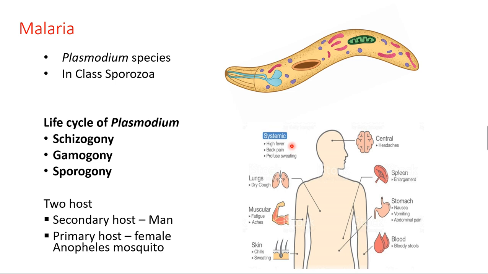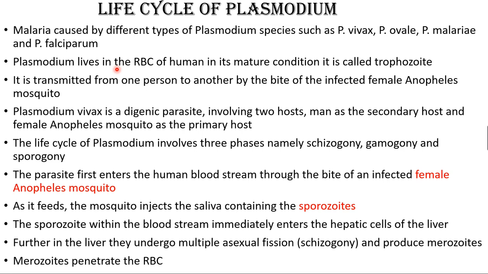So due to malaria, there is high fever, back pain, sweating, sometimes headache, the spleen, stomach and blood vessels are affected, and there is skin itching and irritation, muscular pain, fatigue, tiredness, and in the lungs it sometimes causes dry cough. All this will occur. So we must know about this life cycle of Plasmodium, how it occurs, how it affects the human being, one by one.